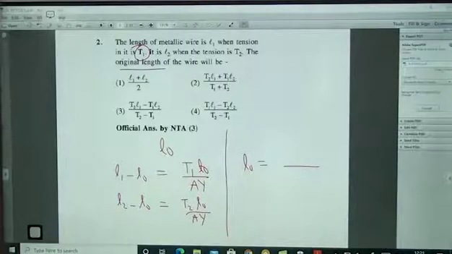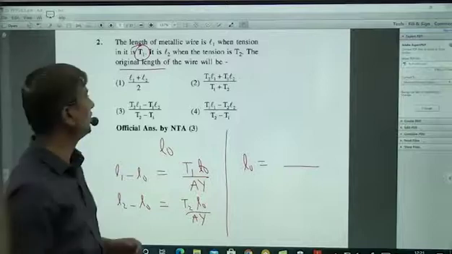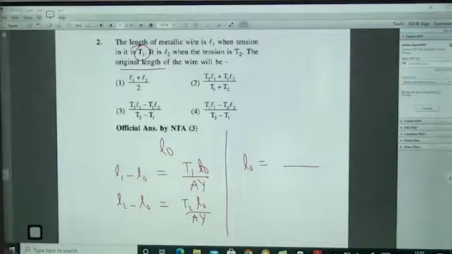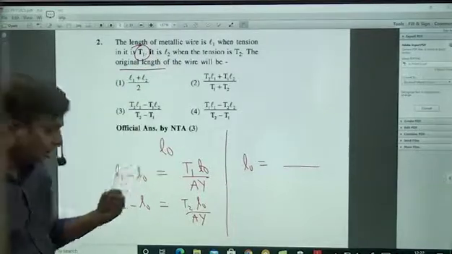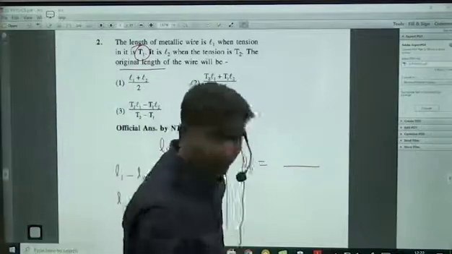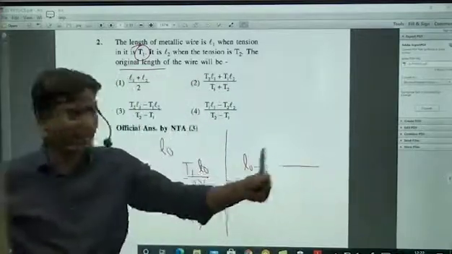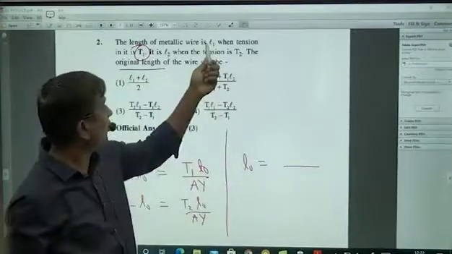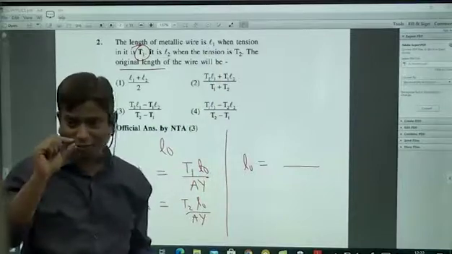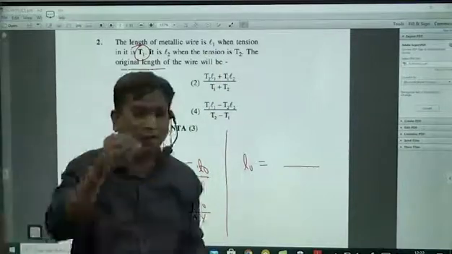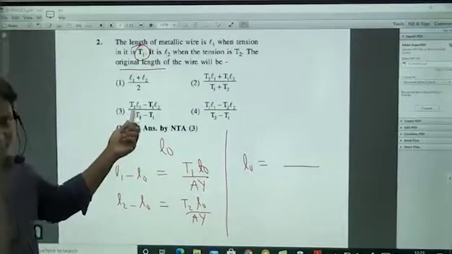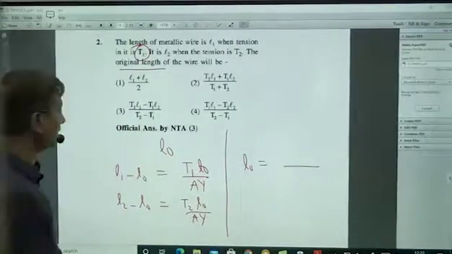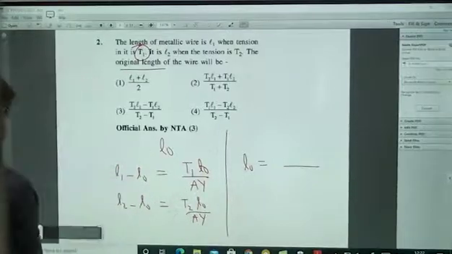This is the standard question. Any other modification you can do to this problem: instead of giving the final length, they may give only the elongation, or sometimes they will say you are stretching the wire. When you stretch the wire, not only does the length increase, the area also will decrease. From that they can ask you Poisson's ratio, lateral strain, like that also they may ask. Those are all the possibilities in elasticity. So this you can do, no problem.